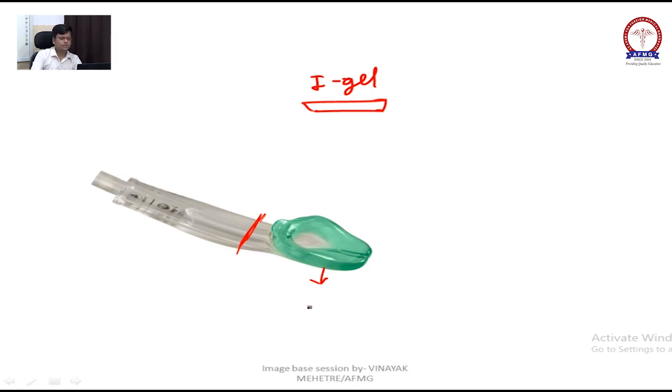When we put this I-gel tube inside, it will go in, and inside there is heat and moisture present, right? So this gel swells and it will form a seal. Okay, this gel will swell and it will form a seal. Like a rubber thing, if you heat it, it will expand, similar idea, okay. So it will form a seal inside. Okay, it does not have a cuff.